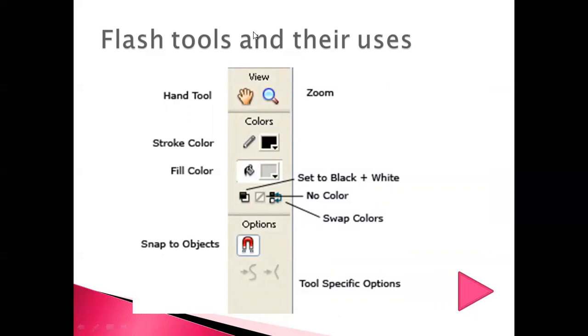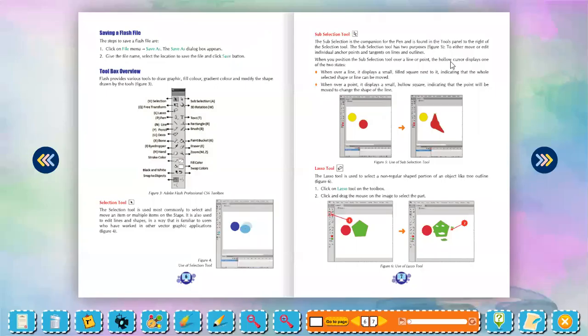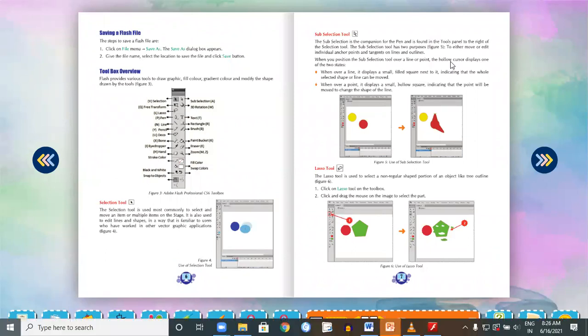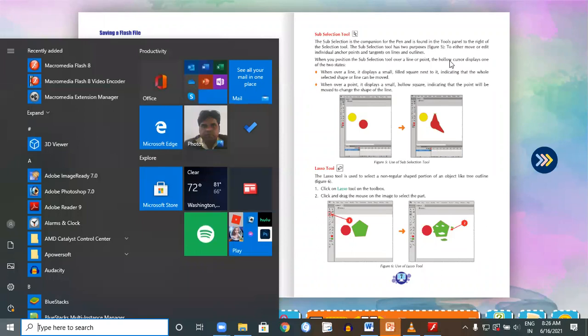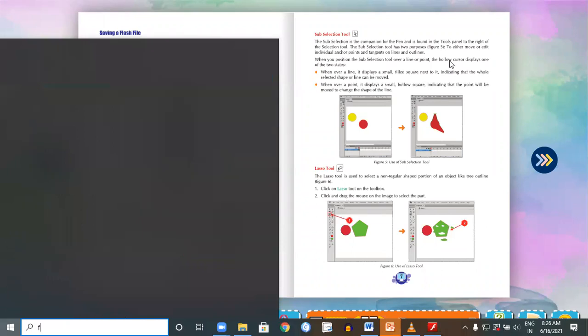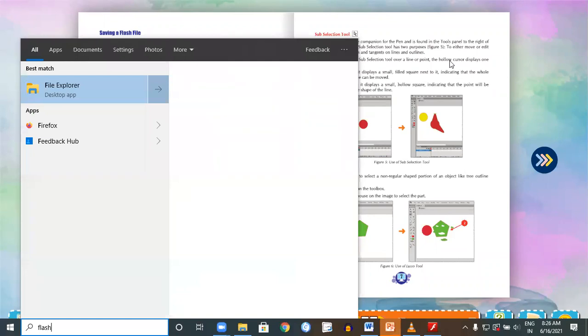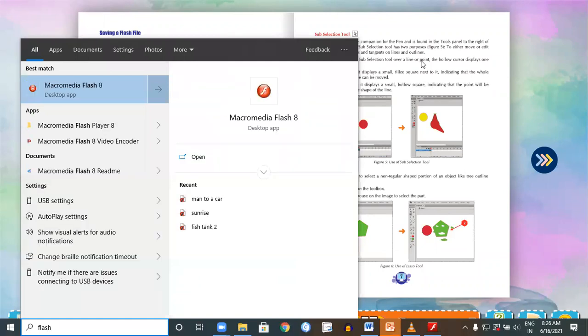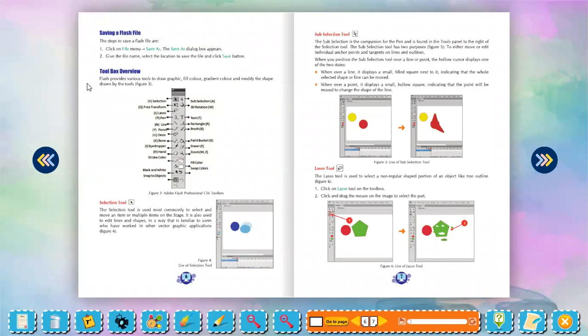So without taking much time, let's understand how to start practically the Flash and the tools and their uses. So dear students, let's understand how to start Macromedia Flash. Let's type here Flash. The second method I'm going to follow: I have typed Flash and it is showing me the application name. I have clicked on it.